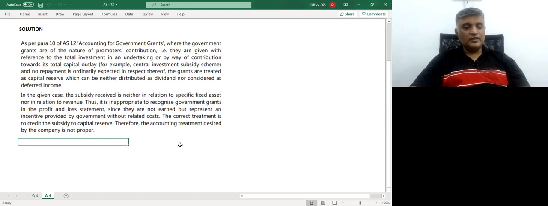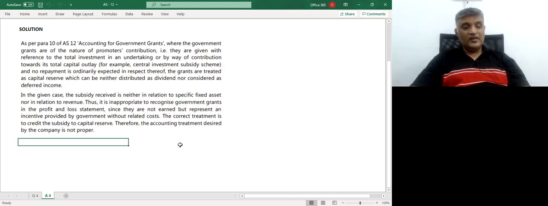As per para 10 of AS12, accounting for government grants, where the government grants are of the nature of a promoter's contribution, that is, they are given with reference to the total investment in an undertaking or by way of contribution towards its total capital outlay, for example, a central investment subsidy scheme, and no repayment is ordinarily expected in respect thereof, the grants are treated as capital reserve, which can neither be distributed as dividend nor considered as deferred income. So you can't distribute it as dividend and you cannot take it as a deferred income as well.